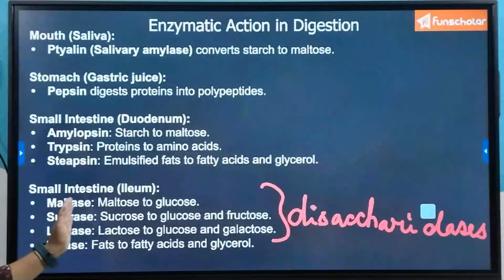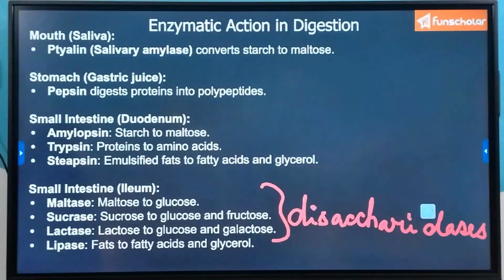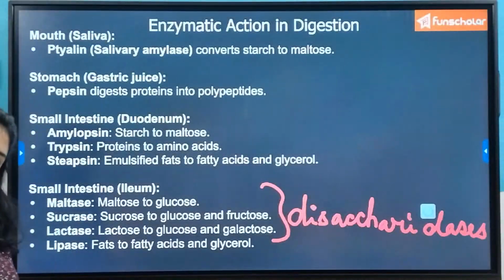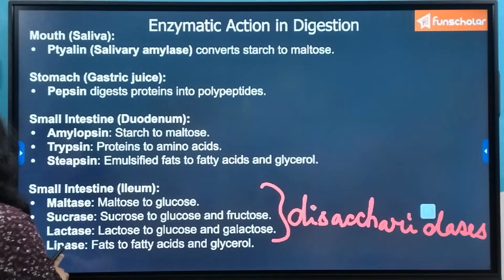Because they all act on disaccharides and convert them into monosaccharides, the simplest form of sugars. And lastly, there is intestinal lipase, which converts the fats into fatty acids and glycerol, and then they are absorbed by the villi into the lacteals and the surrounding blood capillaries.